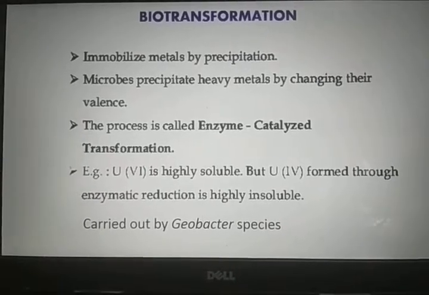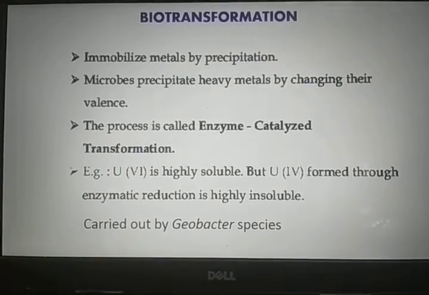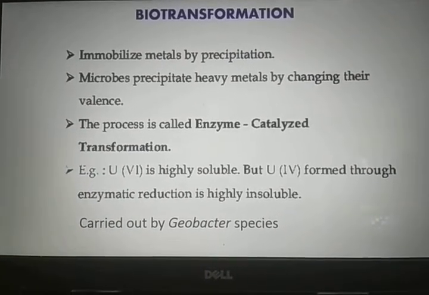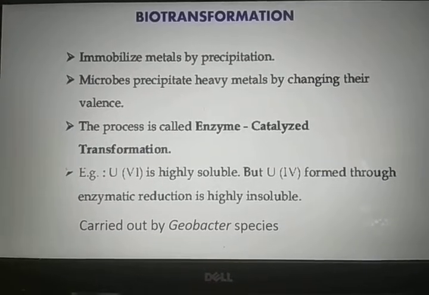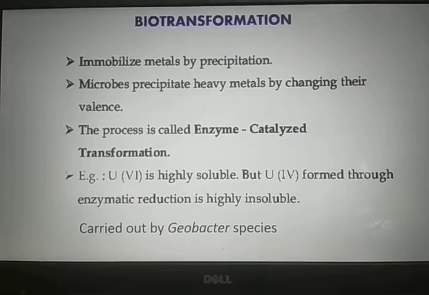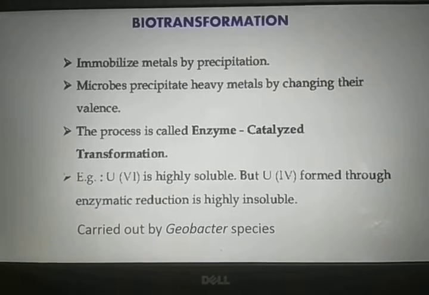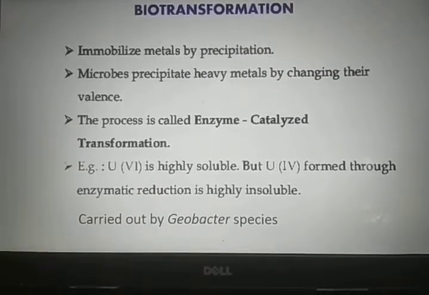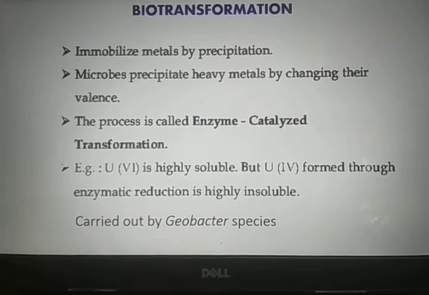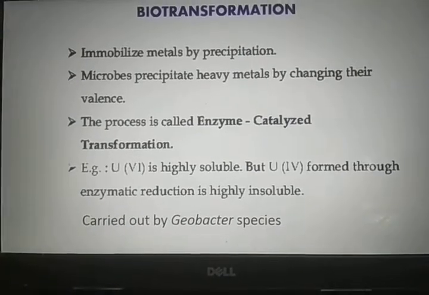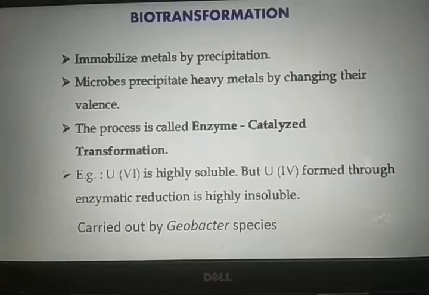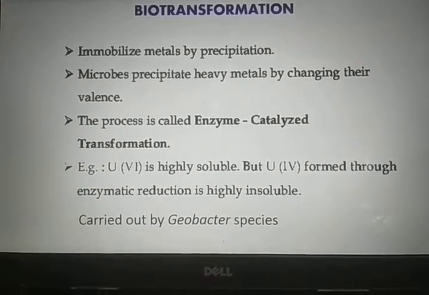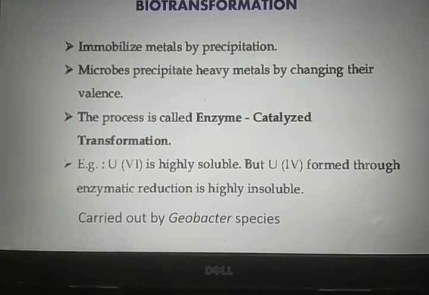When the oxidation state gets changed, the metal ions get precipitated. When their valency changes, they get precipitated. And once they are precipitated, because they are now less soluble in water, they become immobilized, and this process is an enzyme catalyzed transformation.